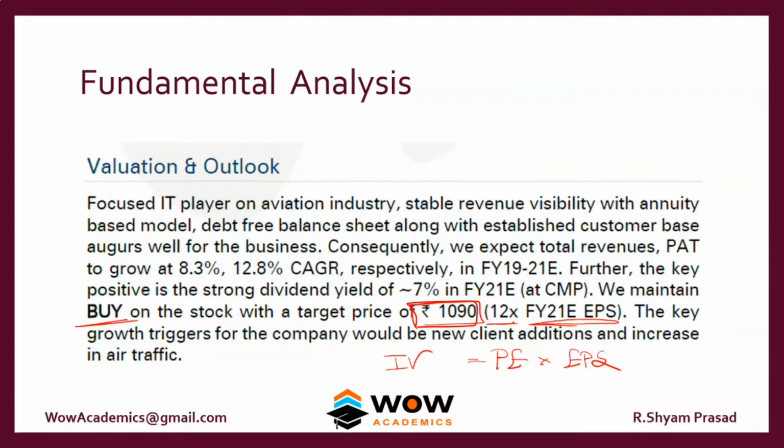The current market price for this company is around 900. That's why the brokerage says that the intrinsic value is 1090, so we have to buy the share. From this example we can see how brokerages create share reports and how they price a share. This is a very small example, but there are many complicated models to arrive at the intrinsic value.